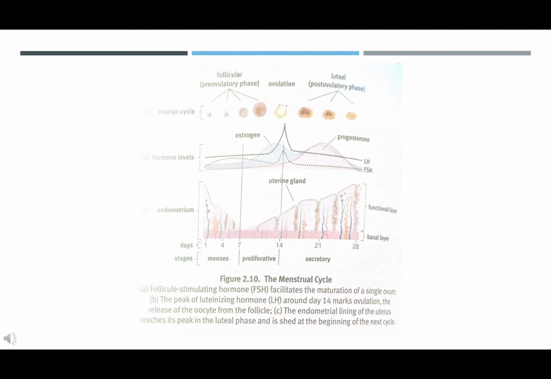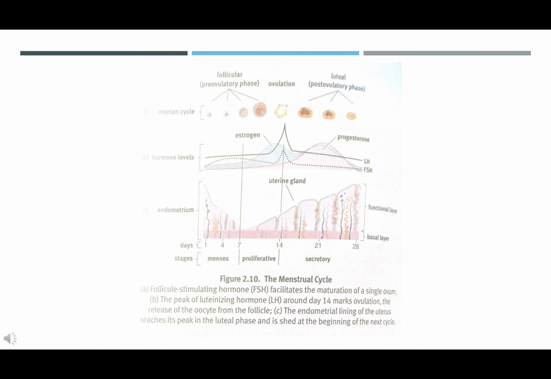Luteal phase. After ovulation, LH causes the ruptured follicle to form the corpus luteum, which secretes progesterone. Remember that estrogen helps regenerate the uterine lining, but progesterone maintains it for implantation. Progesterone levels begin to rise, while estrogen levels remain high. The high levels of progesterone cause negative feedback on GnRH, FSH, and LH, preventing the ovulation of multiple eggs.